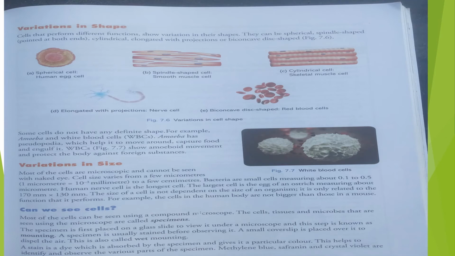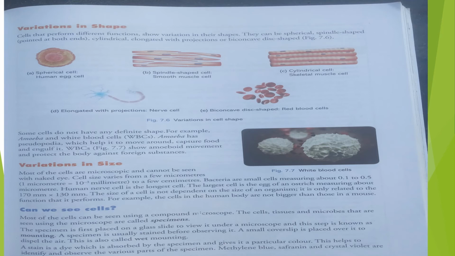Amoeba has pseudopodia, which help it to move around, capture food, and engulf it. White blood cells, in figure 7.7, you can see they show amoeboid movement and protect the body against foreign substances. So white blood cell is the protector of our body, or you can say the defender of our body. When some foreign material like bacteria enters our body, then it fights with the bacteria.